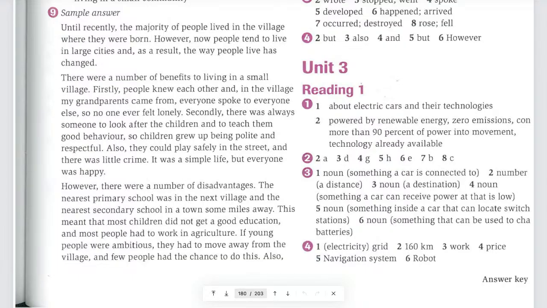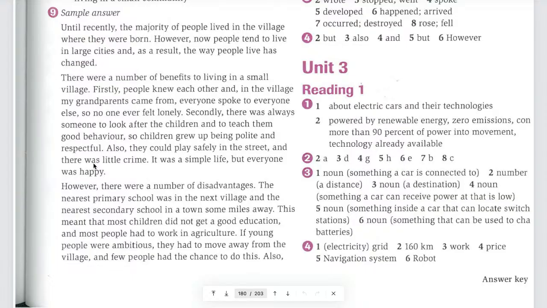And after this, after each point, you have to give reason and explain and give examples, right? So in this case, they say something like, so children grew up being polite and respectful. Okay, so that is the result of looking after the children and teaching them how to behave. So that's the outcome of that. But at least, after mentioning one point, you have to say something about it. You have to explain, or give reasons, or give the result, things like that.